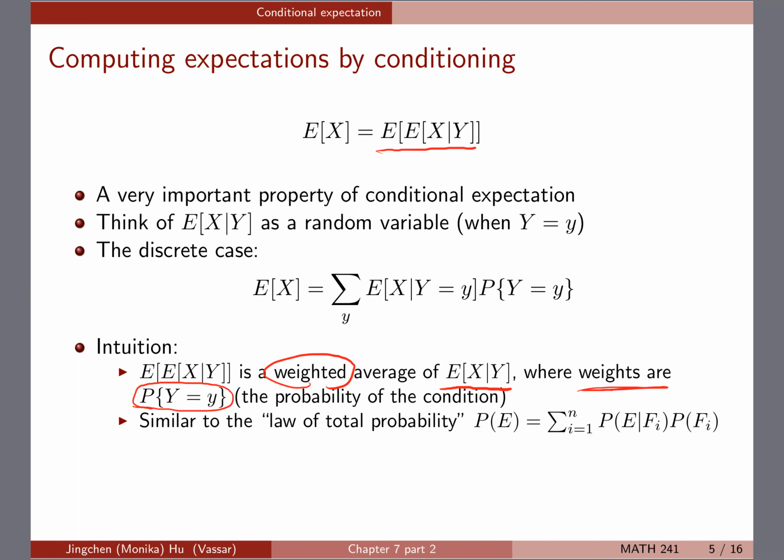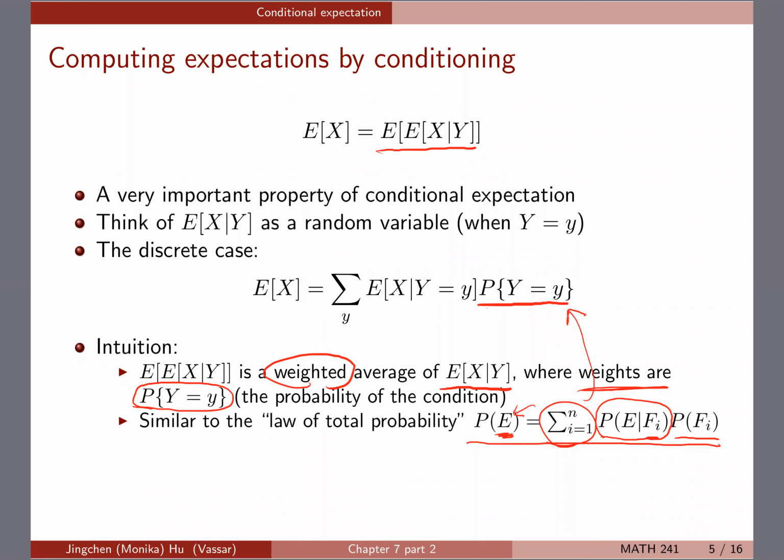So we saw this law of total probability in the past. If you're looking at the probability of event E, you can look at the partition F_i, and then you look at the conditional probability multiplied with the marginal of F_i, and then you sum over all of them to get the marginal of E itself. So this in some way works in a similar format.